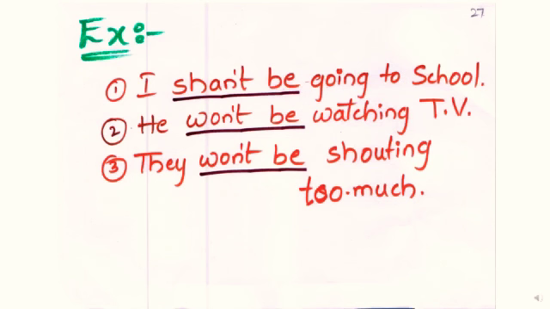Let us see some examples. I shan't be going to school. He won't be watching TV. They won't be shouting too much.